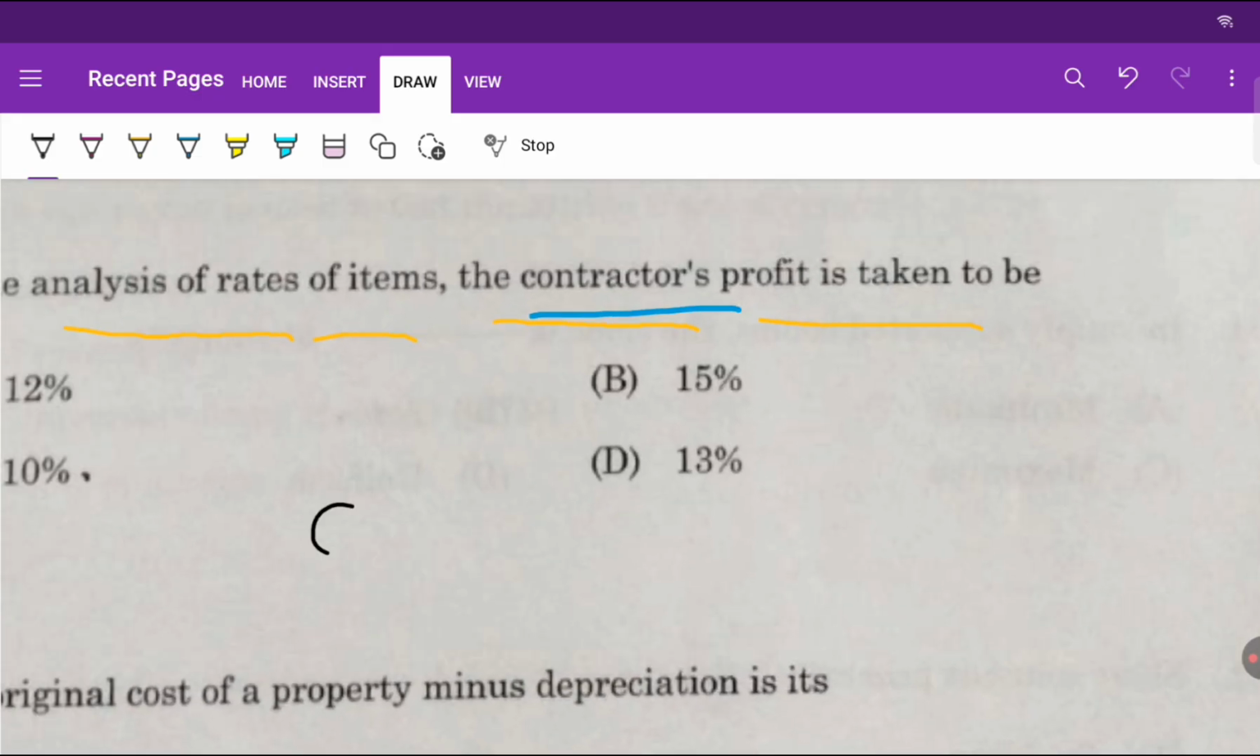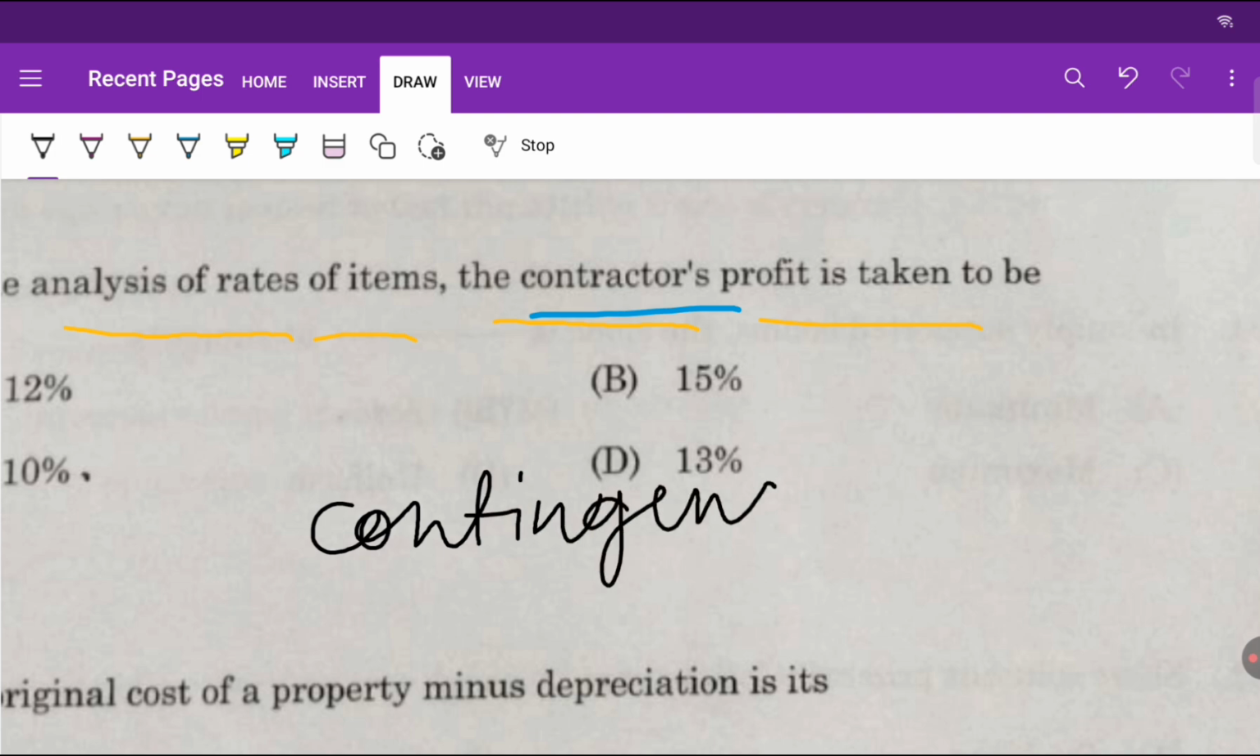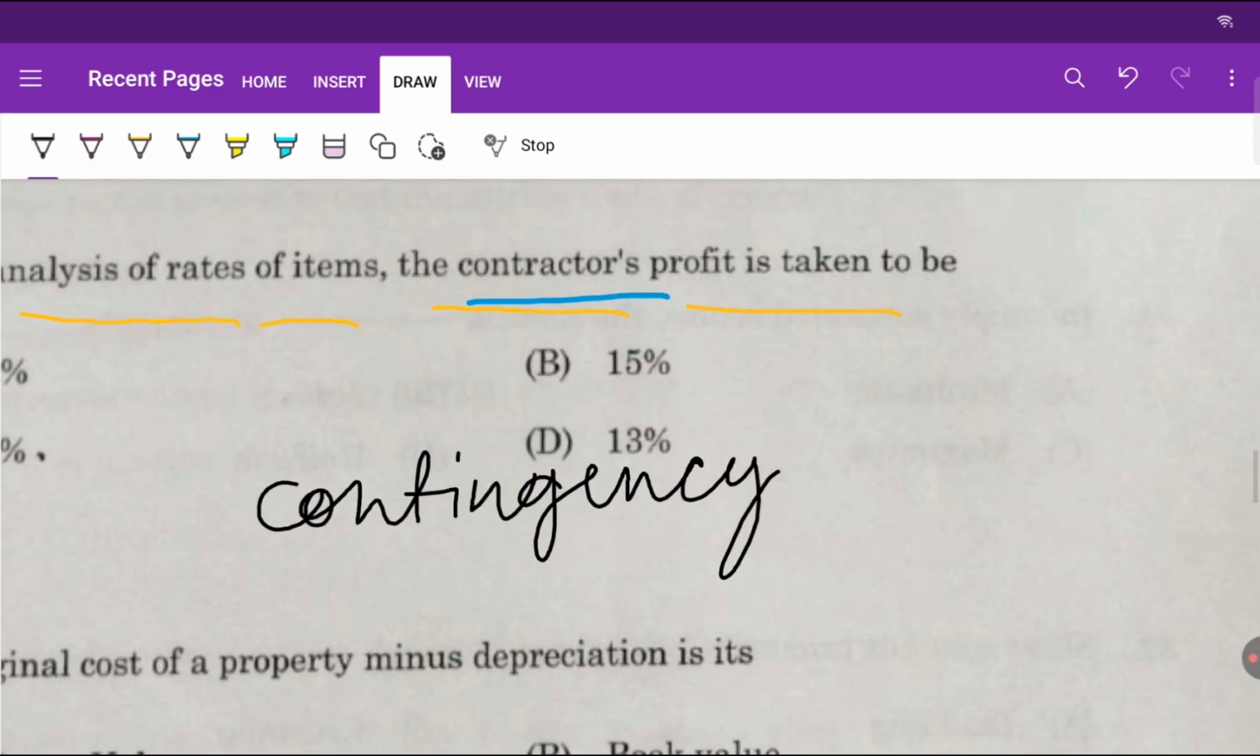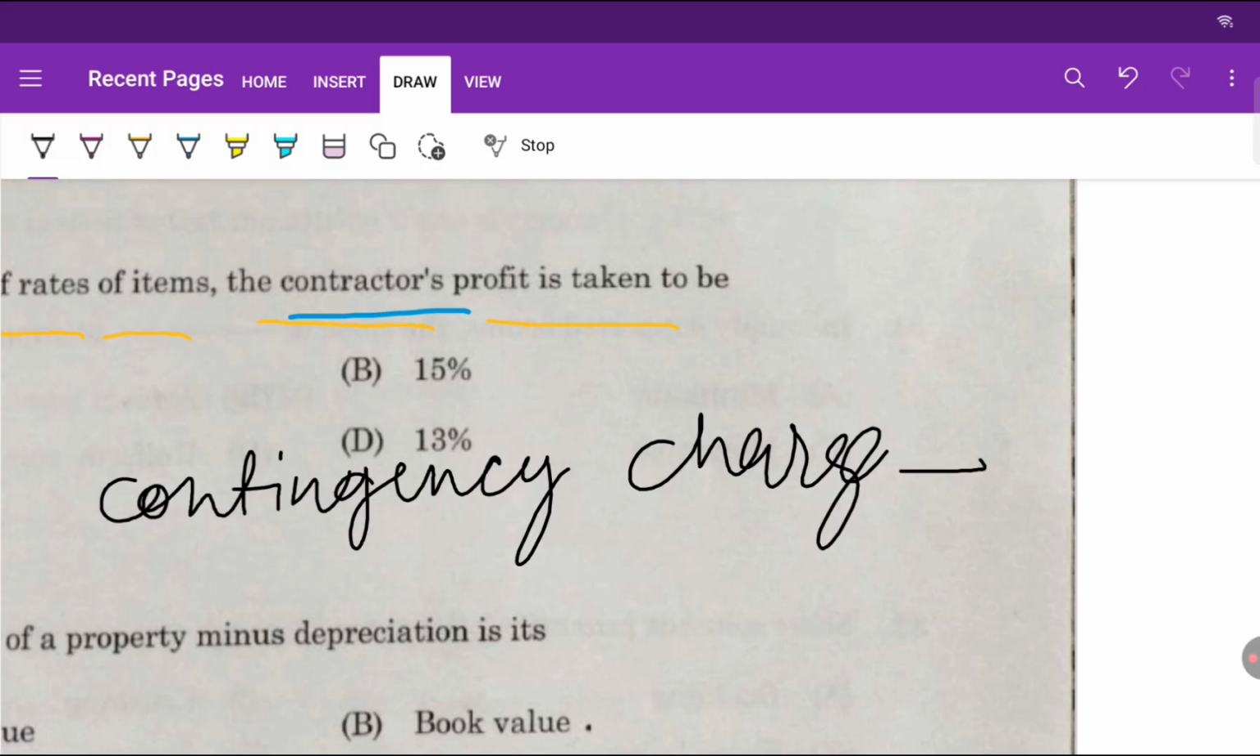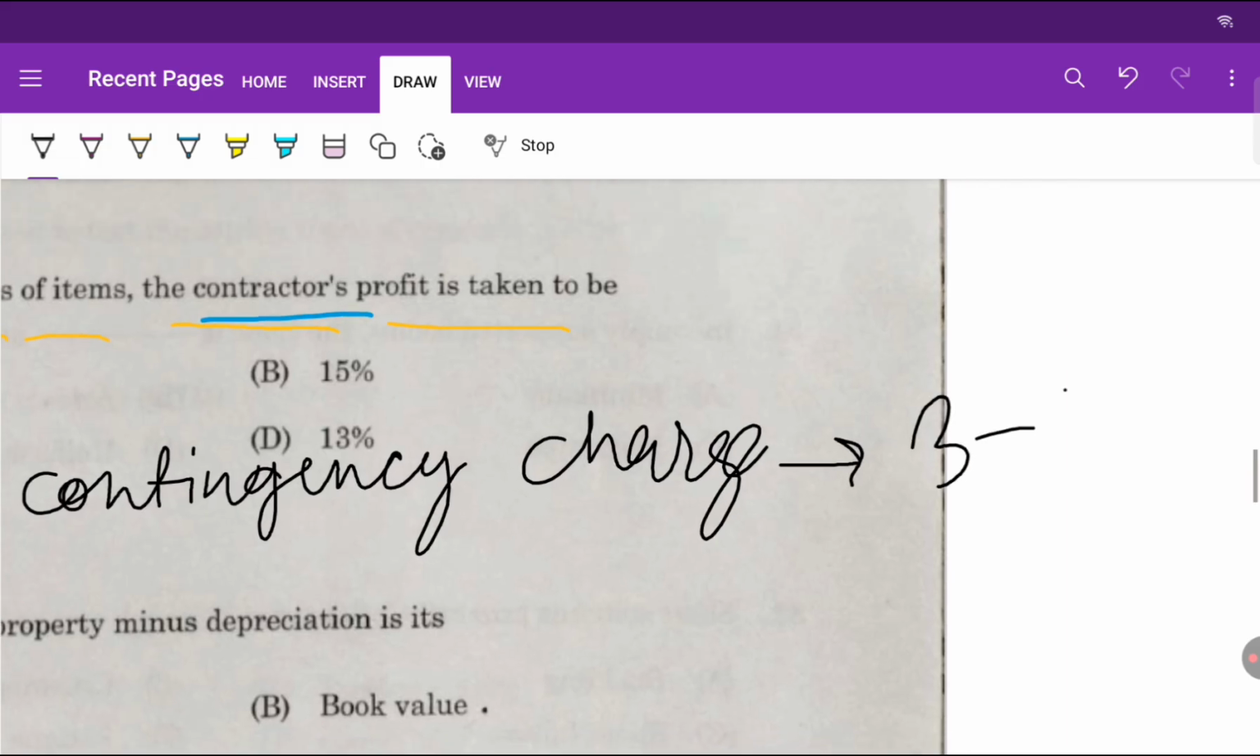So with contingencies, contingency surge. Okay, so contingency surge is taken to be 3 to 5%. So what is this contingency surge?